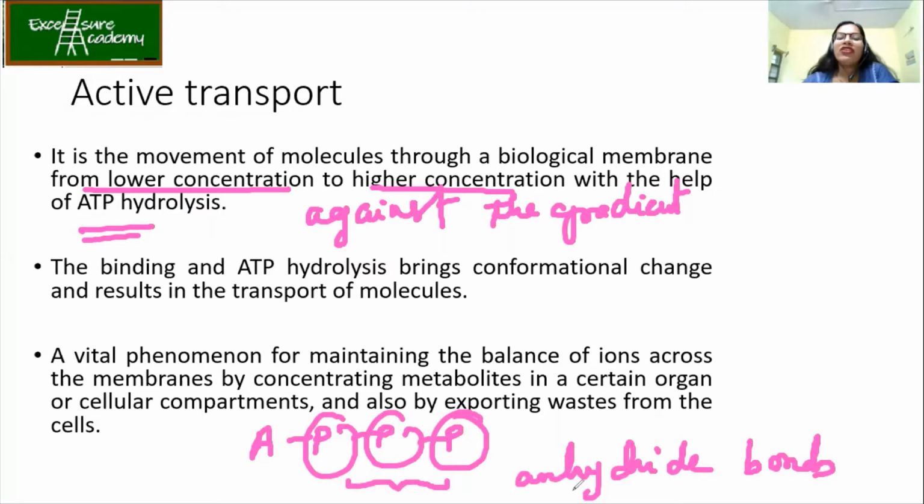Now tell me, which bond will give maximum energy? Breakage over here or over here? Who can tell me the answer? If I make a break over here or here, which will give me the maximum energy?